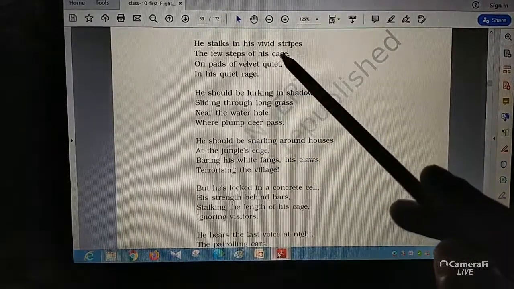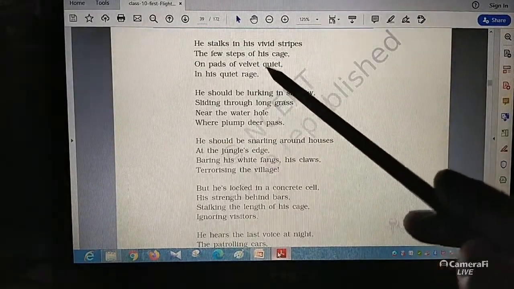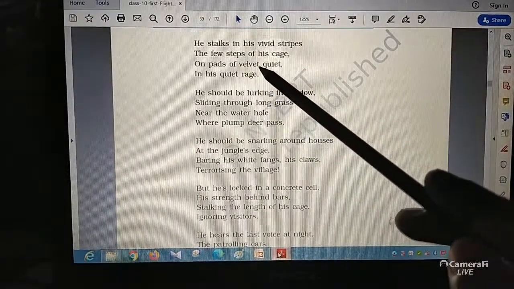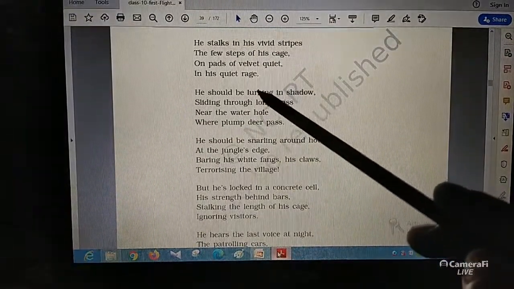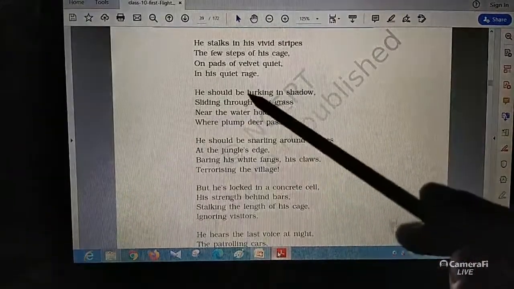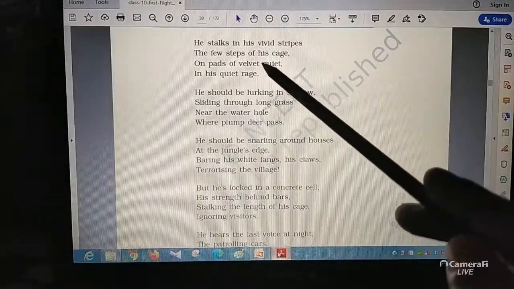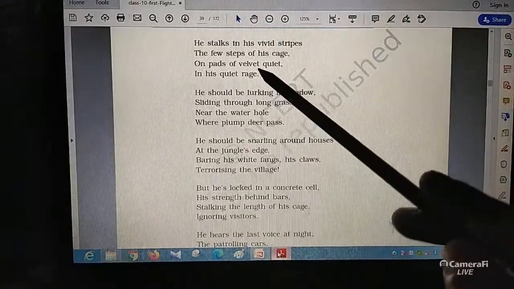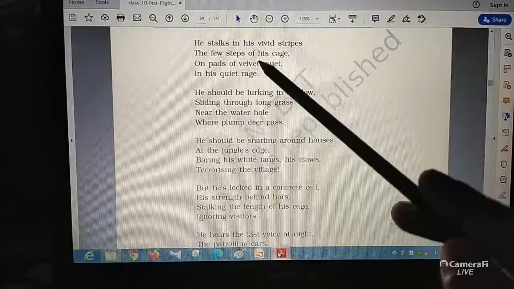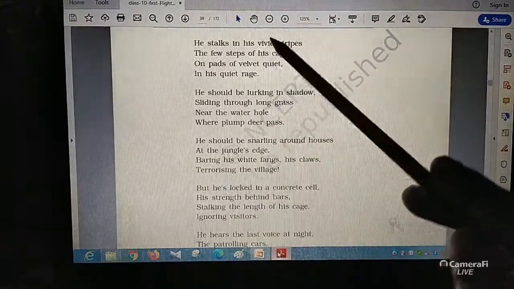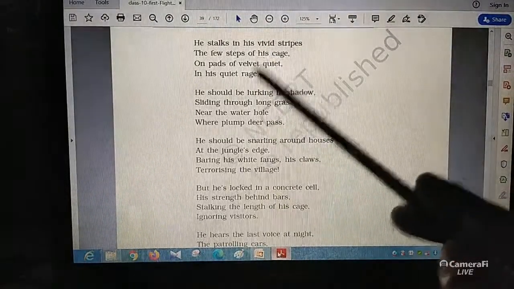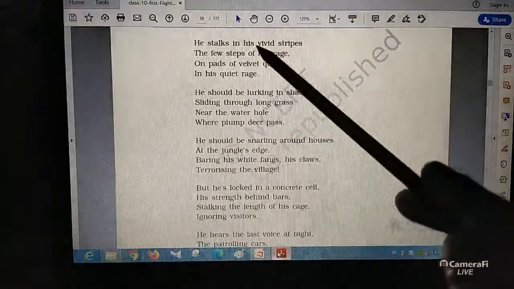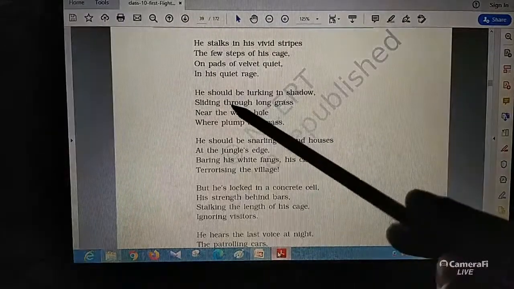Now inside the cage also the tiger is getting food. Everybody is providing the tiger food. So the tiger is quite happy inside the cage, we can say. But with that the tiger can't do anything. The tiger has no quest. The tiger is getting limited food. The tiger is only cleaned. So the tiger has no work to do inside the cage. And if you have no work to do, then you are useless. So the tiger feels like that. Suddenly the tiger is captivated.